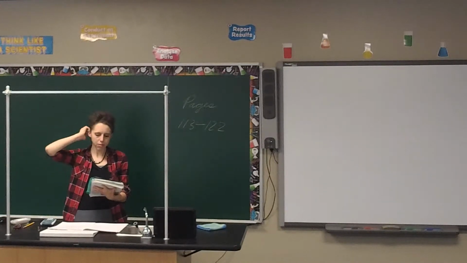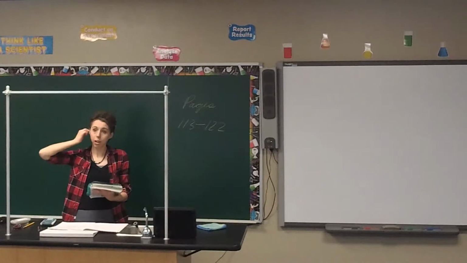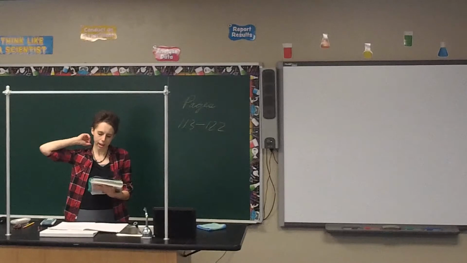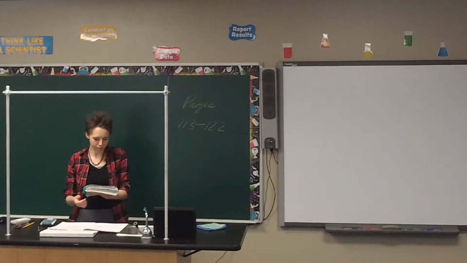That every element consists of tiny particles called atoms. All atoms of a particular element have the same properties. Different elements have different properties because their atoms are different, and atoms of different elements can combine in a specific way to form compounds. And chemical processes are the result of rearrangement, recombination, or separation of atoms.